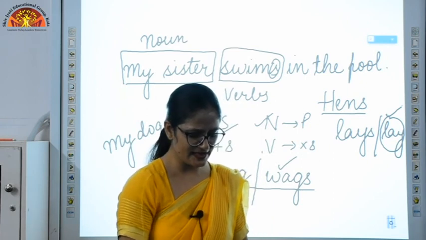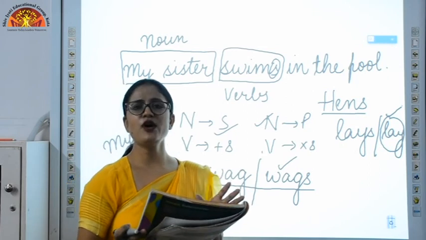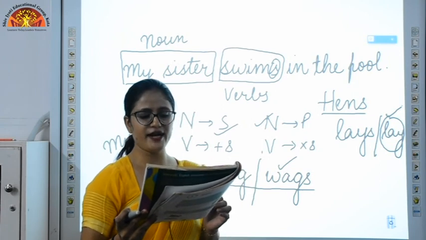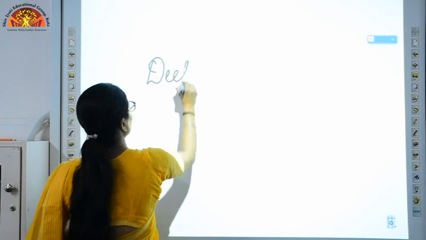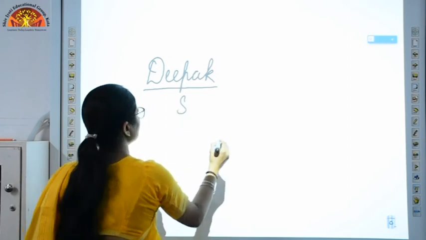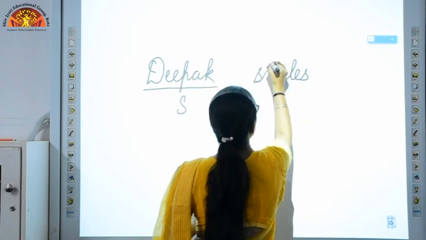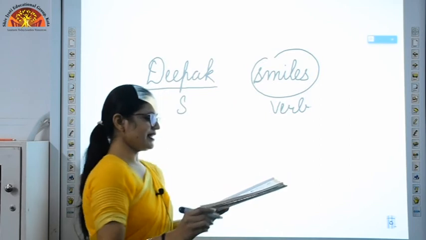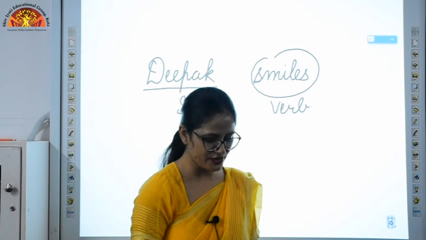Now let's see exercise number D. In exercise number D, a help box is given. With the help of that help box, you have to fill in the blanks. Now the first sentence is Deepak is a friendly boy. He dash at everyone. Deepak is the name of a boy, and it is singular. When it is singular, my verb will carry S. So my word will be smiles. This will be the verb. So the sentence will be Deepak is a friendly boy. He smiles at everyone. So I hope you have understood this.